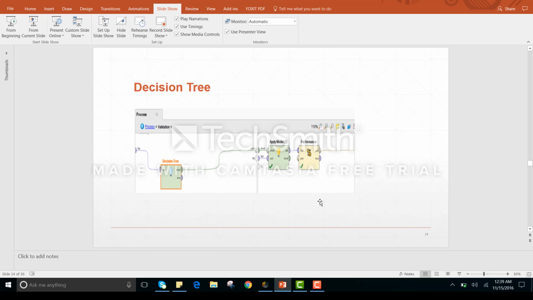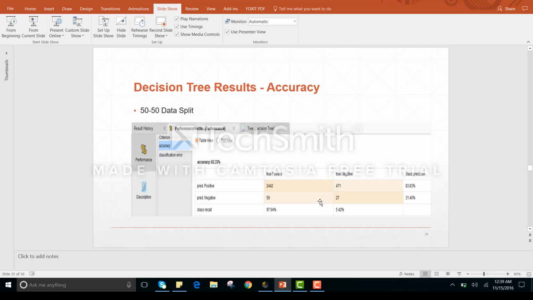So now I'm moving to the next slide. As we can see, we are validating the data for the training set. We are using the decision tree operator by navigating into the decision tree tab, and then we are applying this model, and the performance operator will check the performance of the classifier. Now we are moving to decision tree.